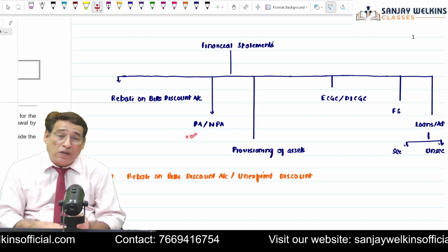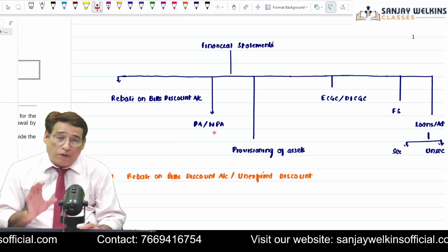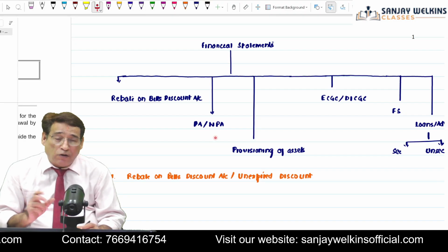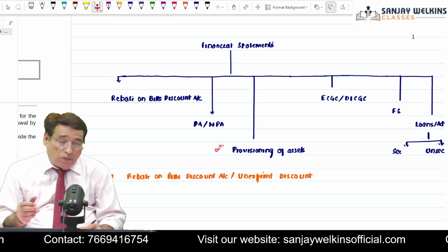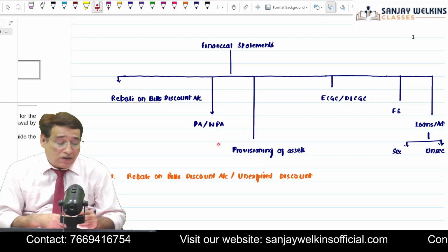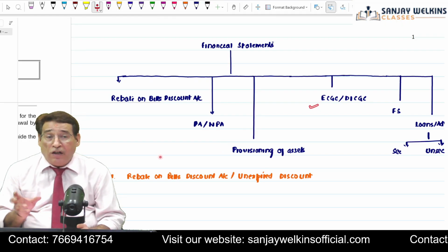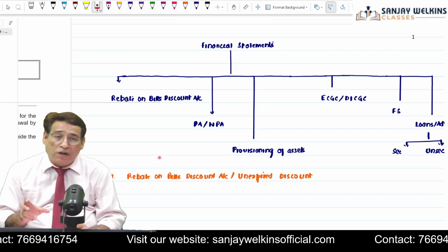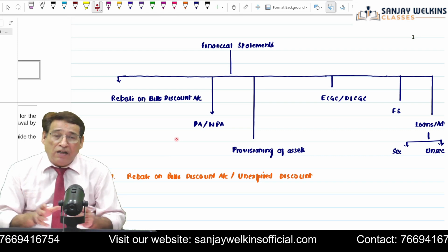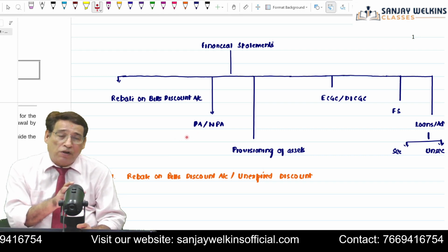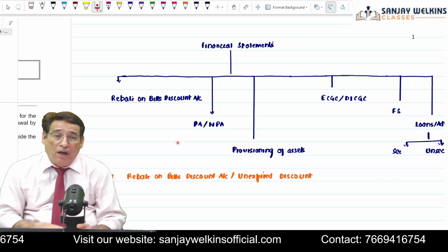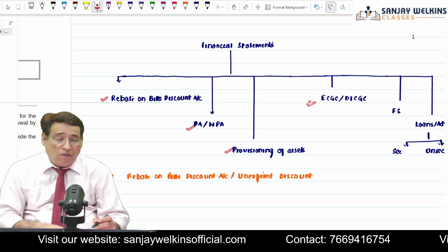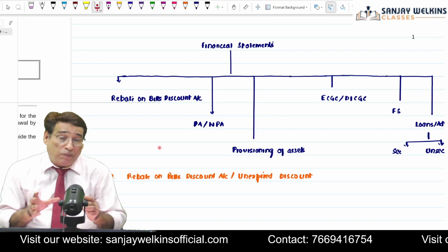Similarly, there is adjustment with respect to performing asset and non-performing asset. Correct? PA/NPA. PA means performing asset, NPA means non-performing asset. Similarly, there will be adjustment related to provisioning of asset. There may be adjustment related to ECGC coverage, DICGC coverage. ECGC means Export Credit Guarantee Corporation, and DICGC means Deposit Insurance and Credit Guarantee Corporation. These are very vital, significant and critical adjustments which a banking company has to face.